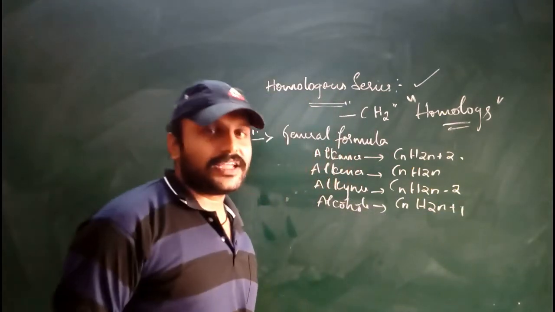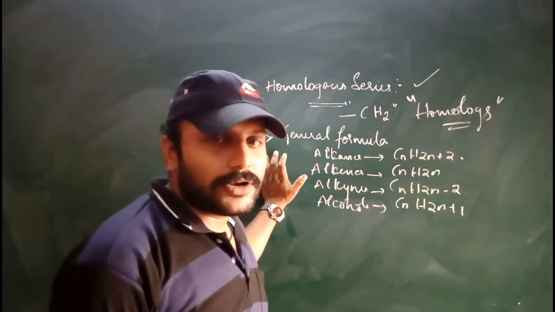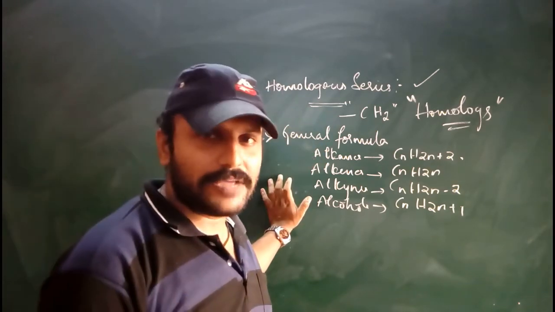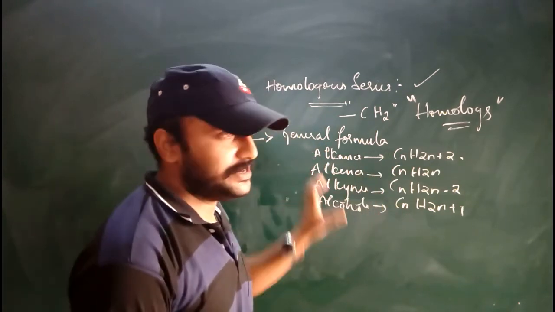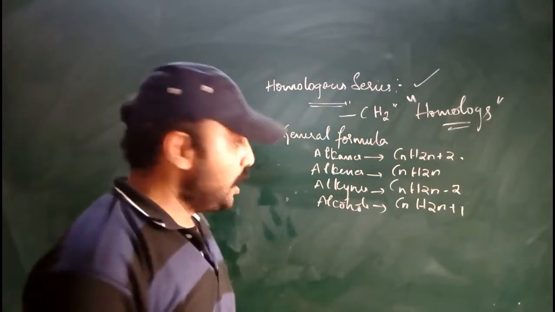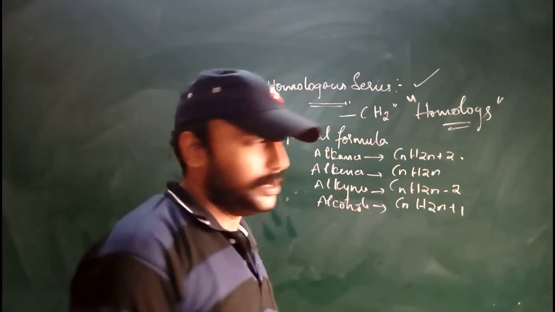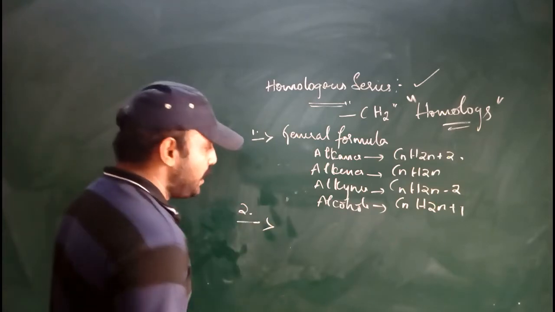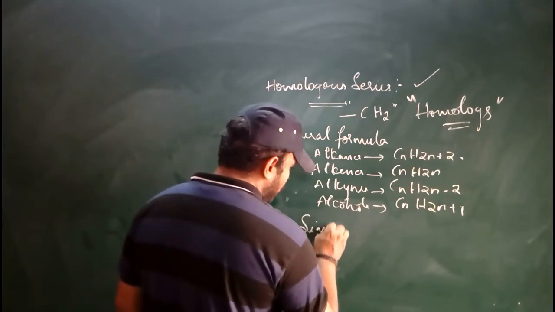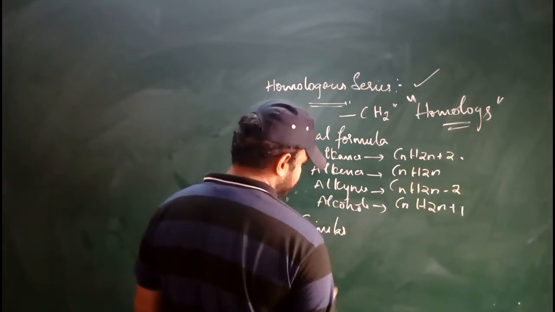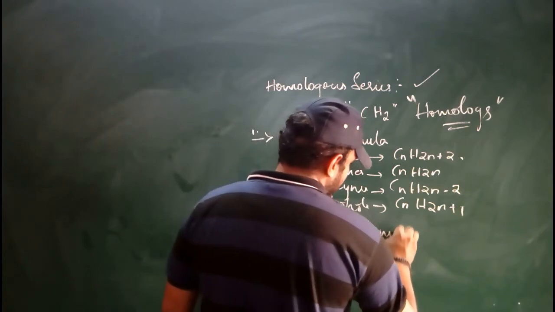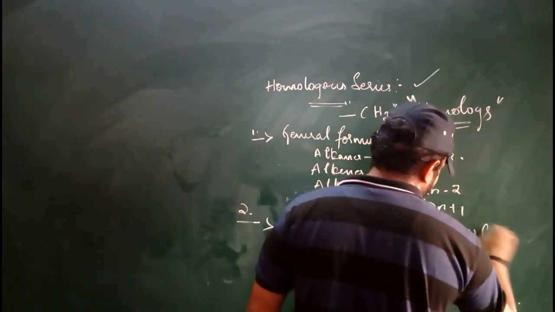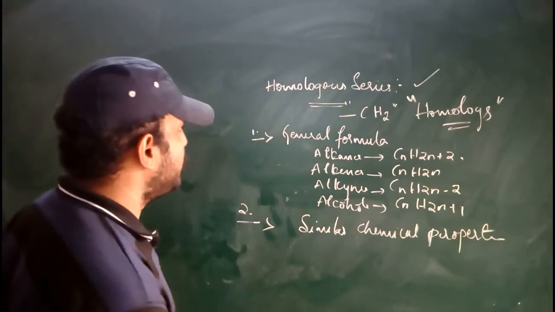So the homologous series of carbon compounds have the same general formula for the same type of compound. If it is alkane, its general formula is CnH2n+2. If it is alcohol, it is CnH2n+1. This is the first property. What is the second property? It has similar chemical properties.